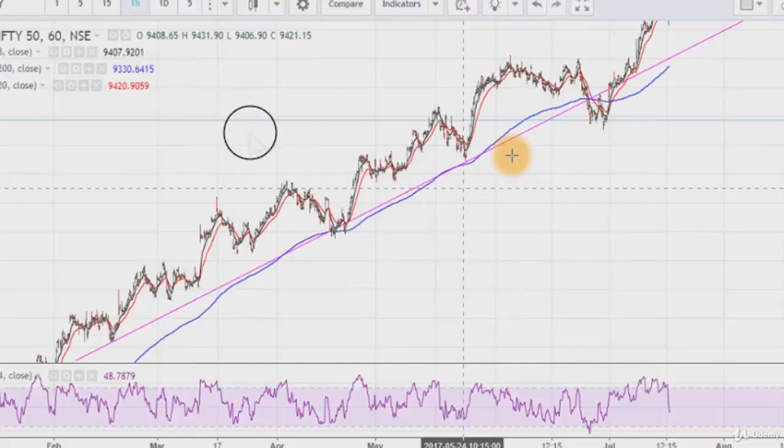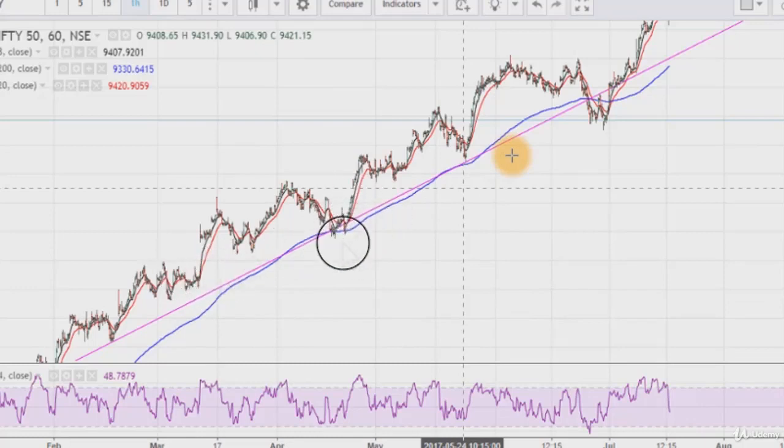This is the hourly chart of Nifty, and here this is the trend line and this is the moving average on which prices are taking support every time. So these two are acting as a primary support for the prices. Now see, we are choosing here 8 period and 20 period moving average to employ a trailing stop loss.